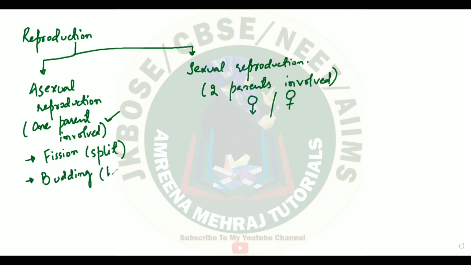You know that there are some organisms like your Hydra. It can go for budding, no male and female required. Just you have a Hydra over here. This is the parent Hydra's body. This is its mouth and these are the tentacles. You will see that a mass of cells will appear on its body. This mass of cells which appears on the body is called a bud. Slowly and steadily this bud will also develop its mouth and tentacles, and then it will detach from the parent Hydra and live independently.